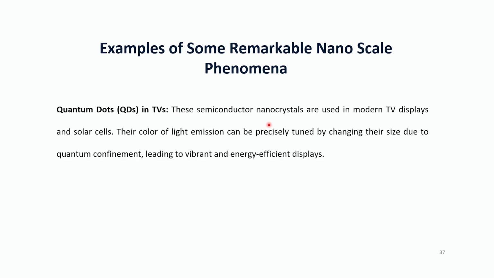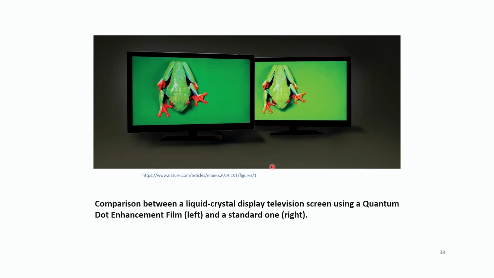These semiconductor nanocrystals used in modern TV displays and solar cells, the color of light emission can be precisely tuned by changing their size, leading to vibrant and energy efficient displays. So that's your quantum dots.